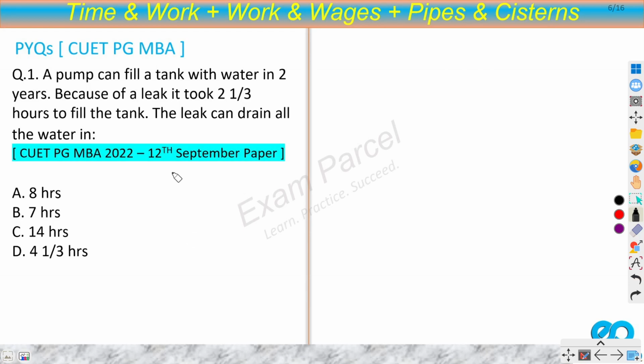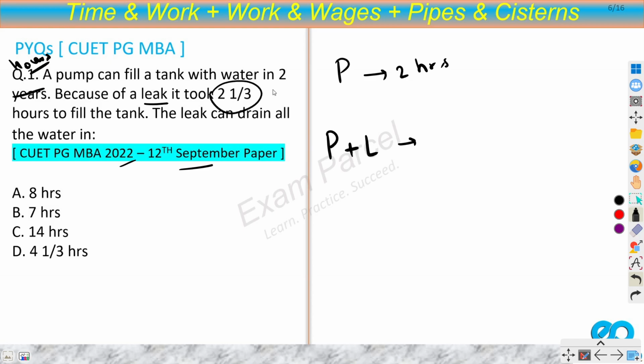Okay, so this is the question in the 2022 12th September paper. A pump can fill a tank with water in 2 hours. So this is a typo. Because of a leak, it took 7/3 hours to fill the tank. The leak can drain all the water. So there is a pump, let's say P. This takes 2 hours. But there is a leak also. So if pump plus leak, say L, then pump plus leak takes 7/3 hours. So what is the time taken by the leak? So we are interested in knowing the leak, right?